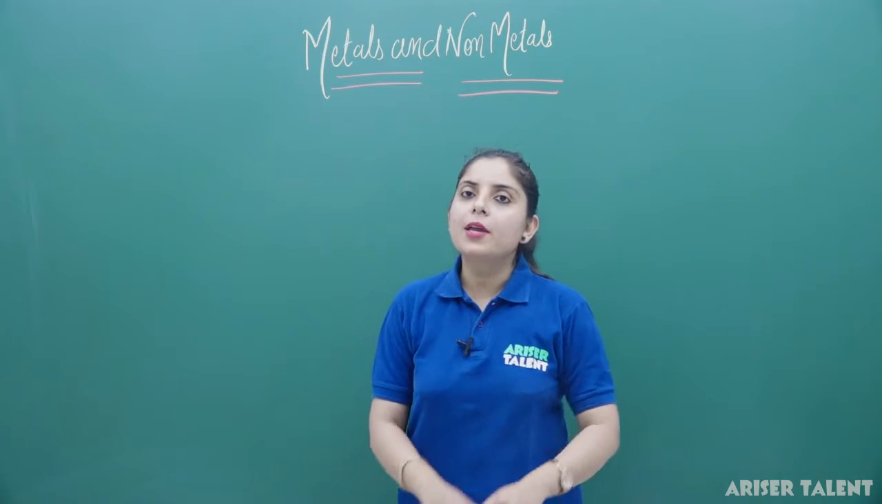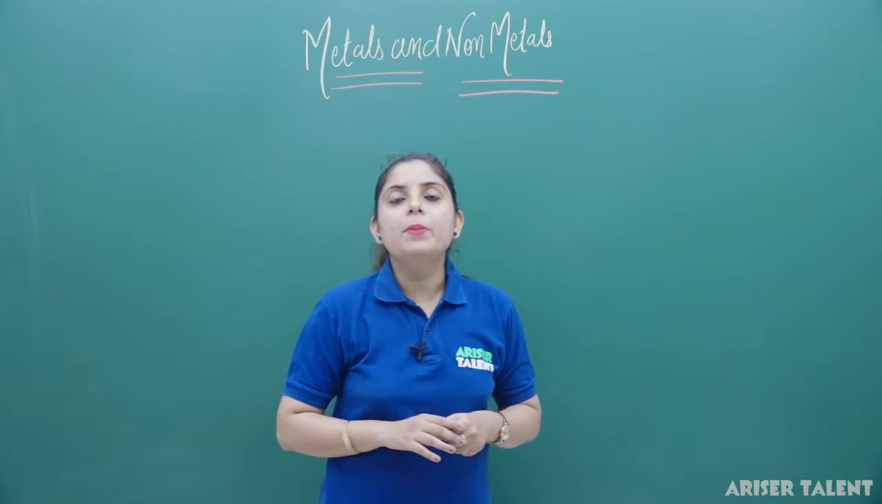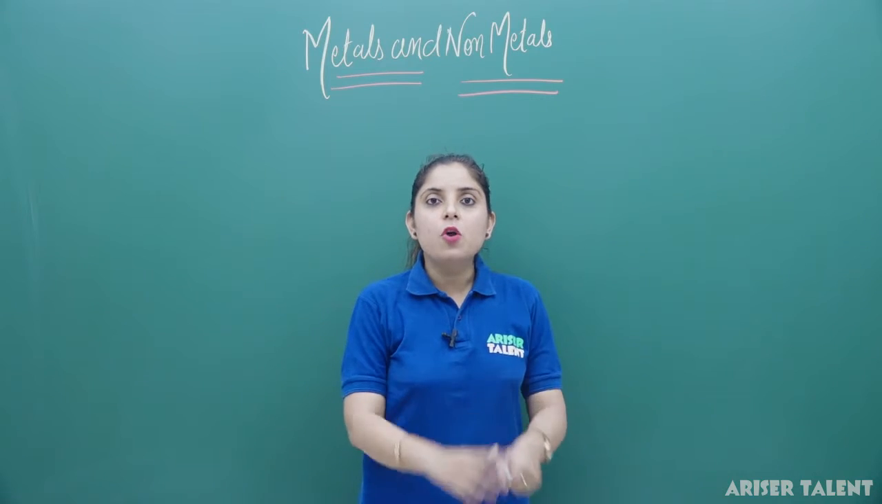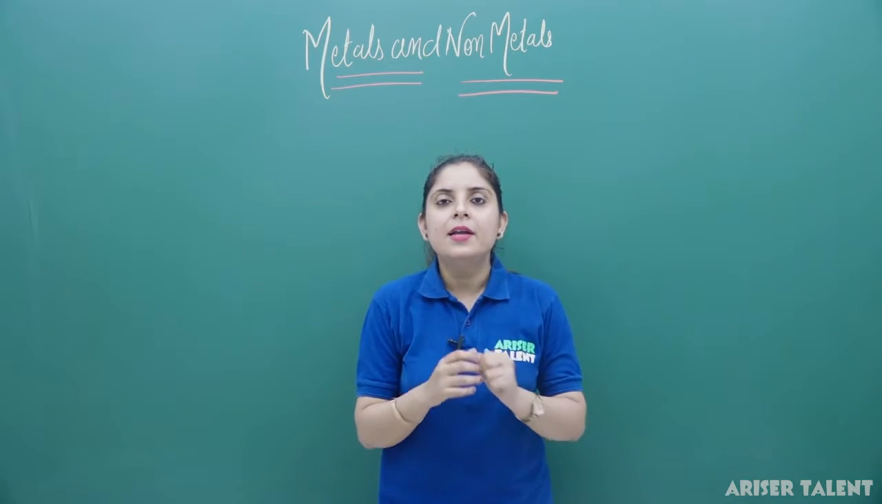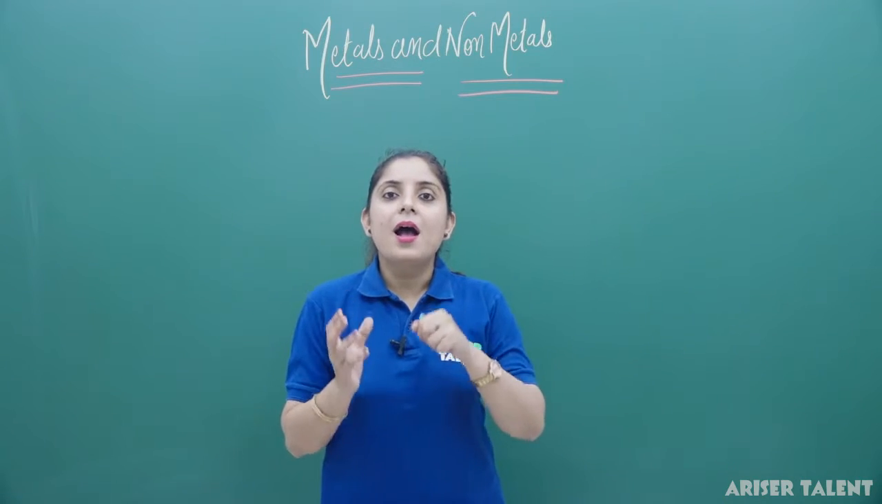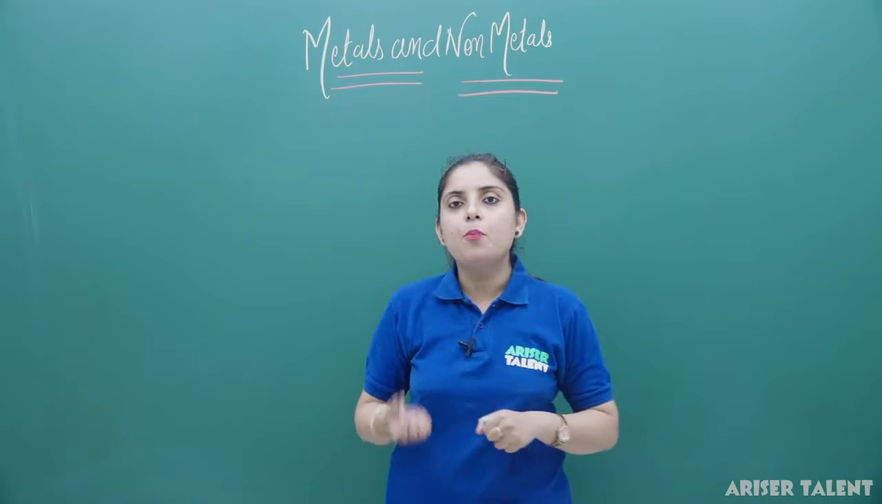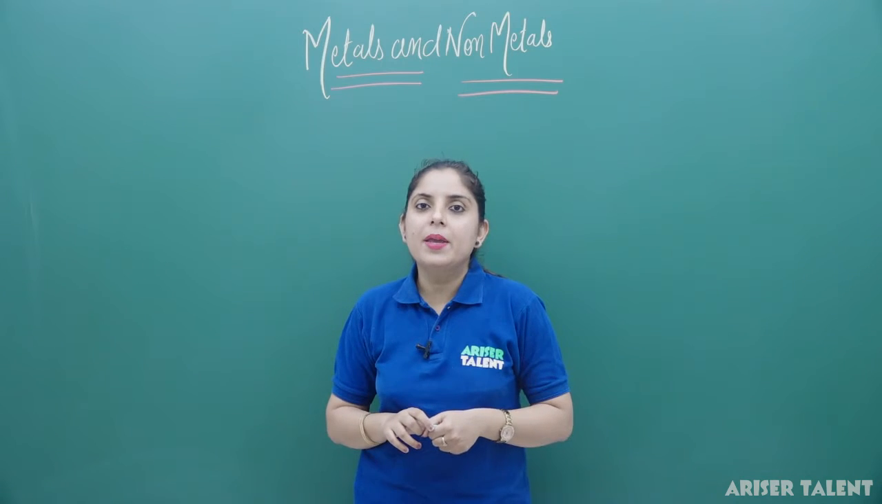Suppose I'm talking about iron. Iron cannot be used in its raw form. Why is it not used in its raw form? Because it is very soft, and whenever you use iron, it will become stretched. But iron is mixed with approximately 0.5% of carbon to make steel.